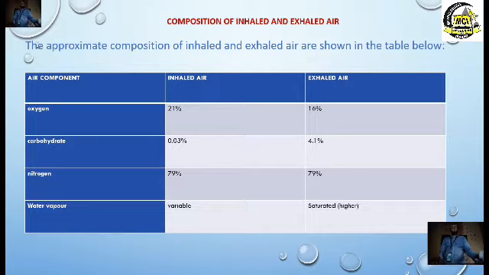Though the nitrogen in the atmosphere is not useful for plants, only if they are fixed by leguminous plants. But for us, they help in building up of amino acid, repair of worn out tissue, the importance of proteins. That is what they do. And then water vapor. It is variable in inhaled air, while in exhaled air, it is higher, saturated. And that's why carbon dioxide can easily come out with what? Water vapor. Okay.